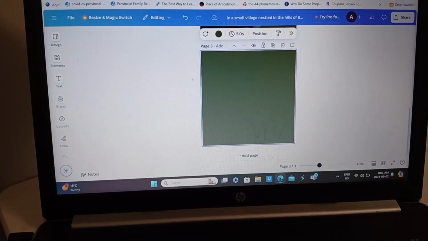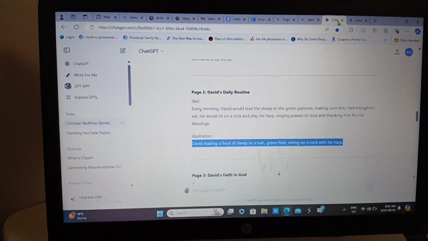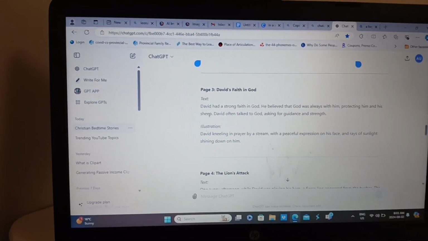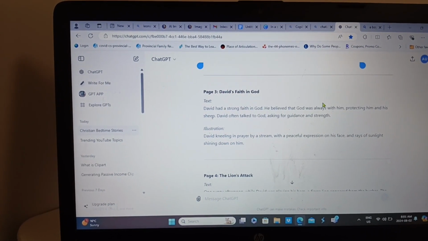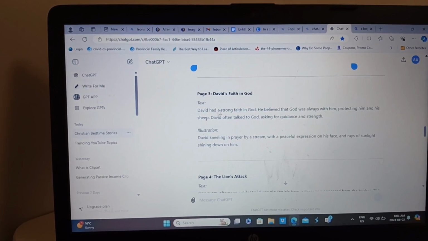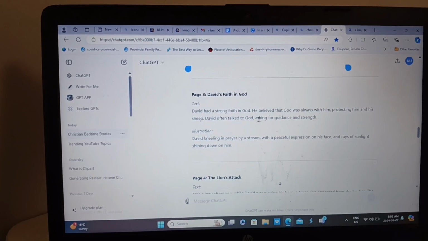Okay, we'll go back to ChatGPT and copy the prompt. Now we've done page 2, and this is page 3. David has a strong faith in God. He believed that God was always with him, protecting him and his sheep. David often talked to God, asking for guidance and strength.